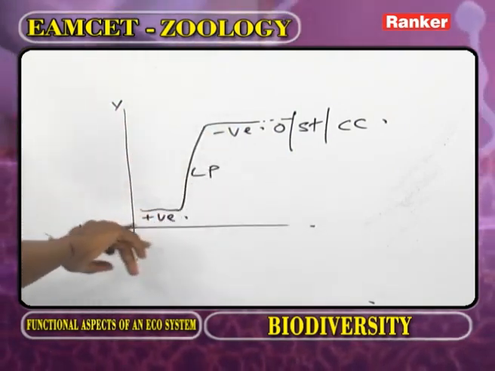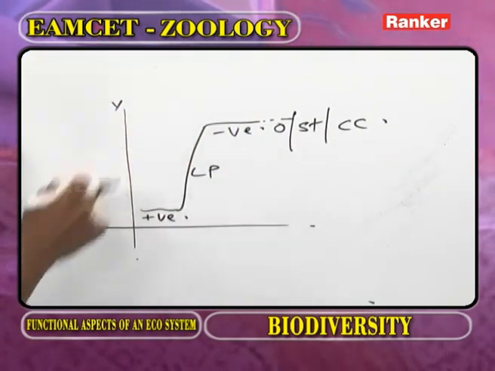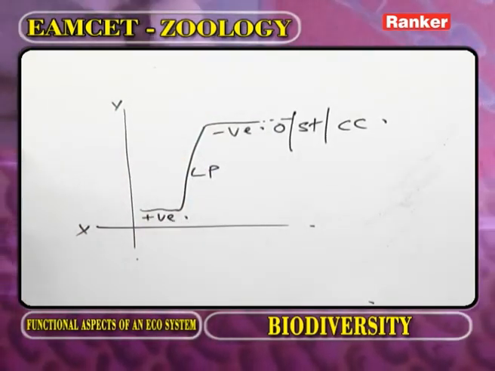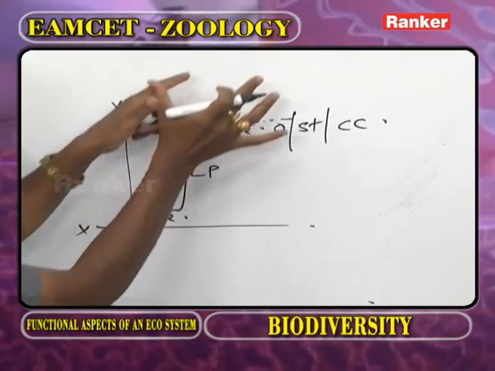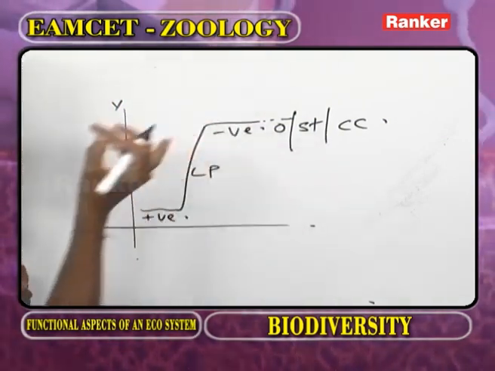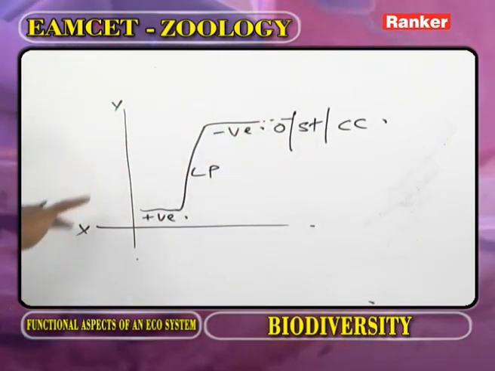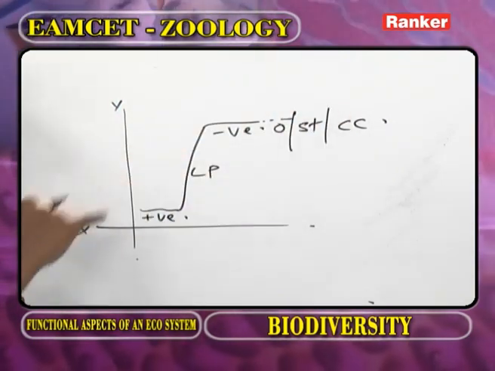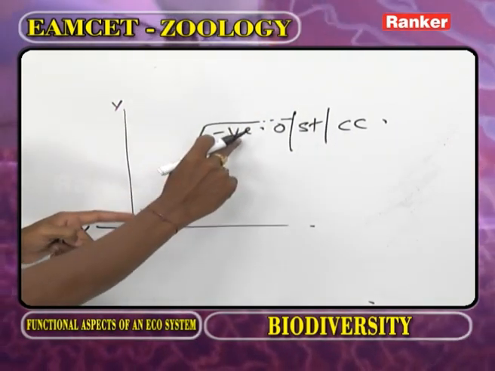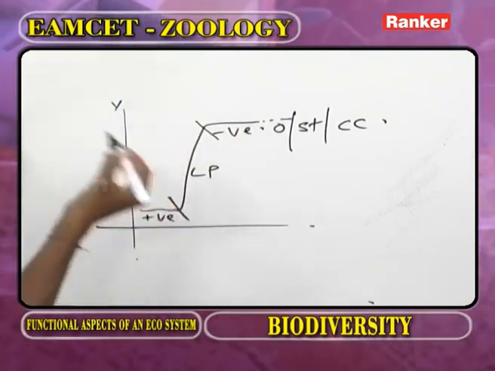Almost all organisms in the universe exhibit what type of growth curve? The S-shaped sigmoid. Now you have to observe the diagram. In this diagram, what types of stages are present? Positive acceleration, where the growth is slow. Logarithmic phase, where the growth is maximum. Whenever the conditions are not favorable, the growth decreases, negative acceleration. After negative acceleration, the population enters into zero population growth. It is also called stable population, also called carrying capacity. So in an S-shaped sigmoid growth curve, we observe positive, logarithmic, negative acceleration and so on.